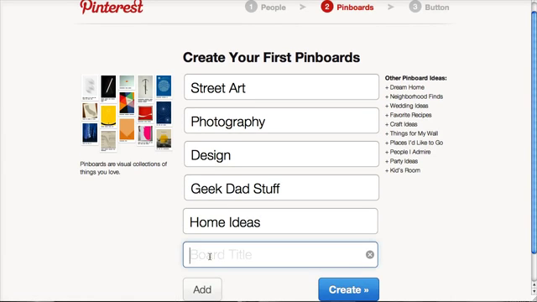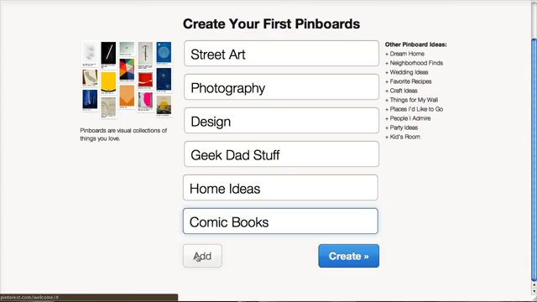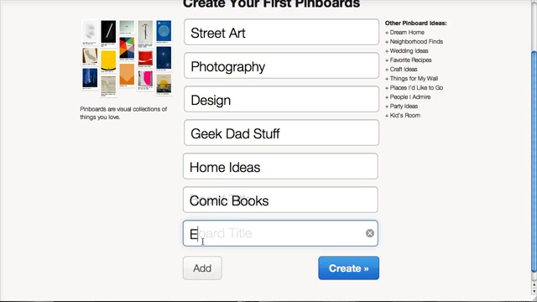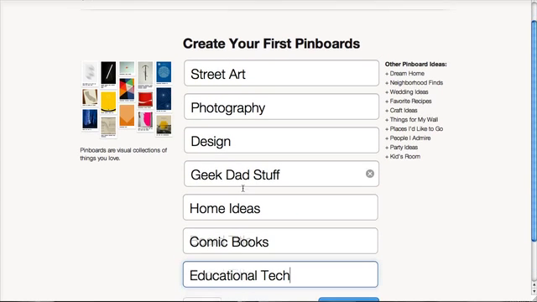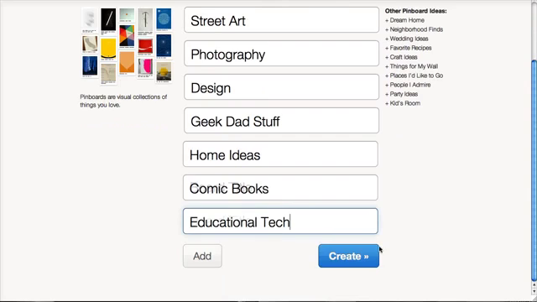Let's add another one: comic books and educational tech. And I think we can add more later, so we're just going to go with those for right now. And we will hit create.